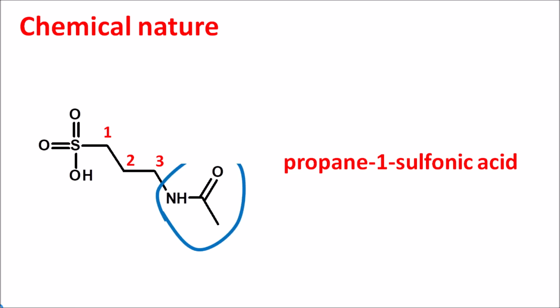And at the third position, it has the acetylamino group, which can be considered as 3-acetamido. So simply 3-acetamidopropane-1-sulfonic acid is the Acamprosate monomer, which forms a dimer with calcium salt. And it is a structural analog of homotaurin, and it is also related to one of the neurotransmitters, GABA.